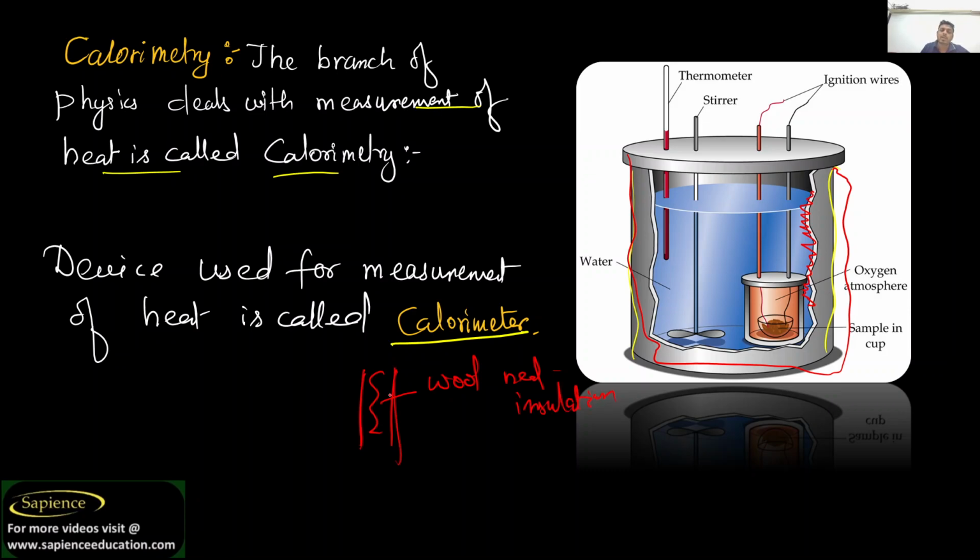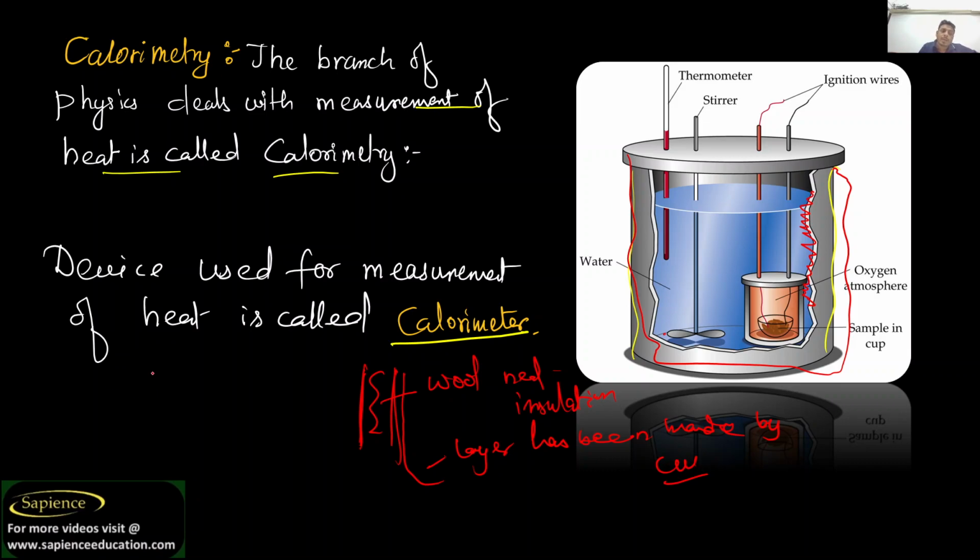Suppose this is a layer of the box or calorimeter. Now the layer has been made of copper. Copper has low specific heat capacity, so it will absorb very little heat and does not vary the result.